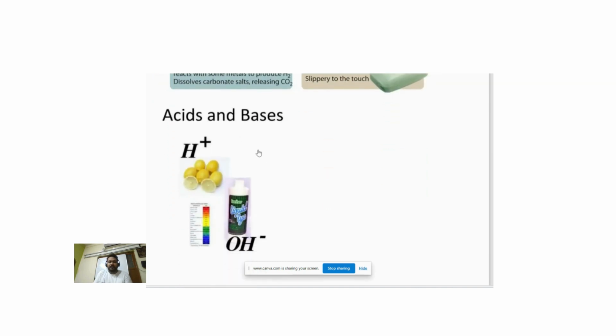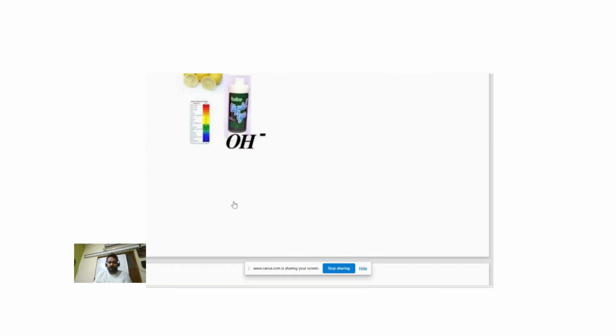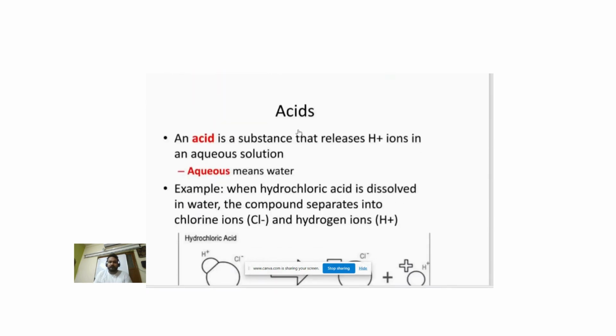Now the definition according to Arrhenius: acids give H plus ion and bases give OH minus ion in aqueous solution. An acid is a substance that releases H plus ion in aqueous solution.